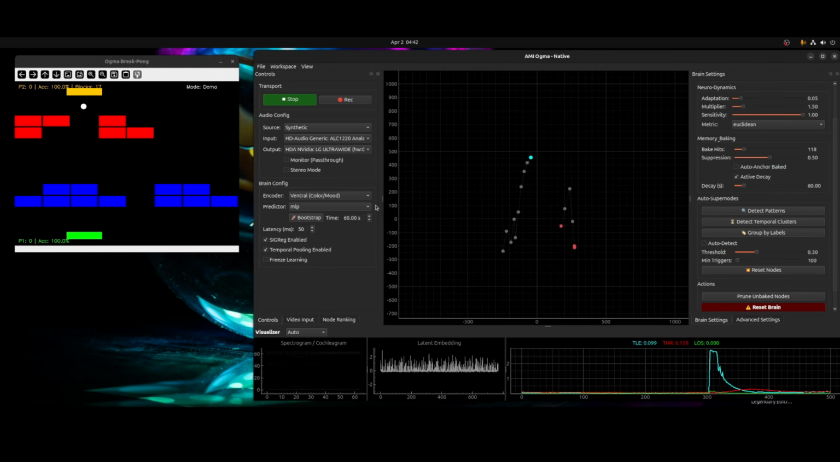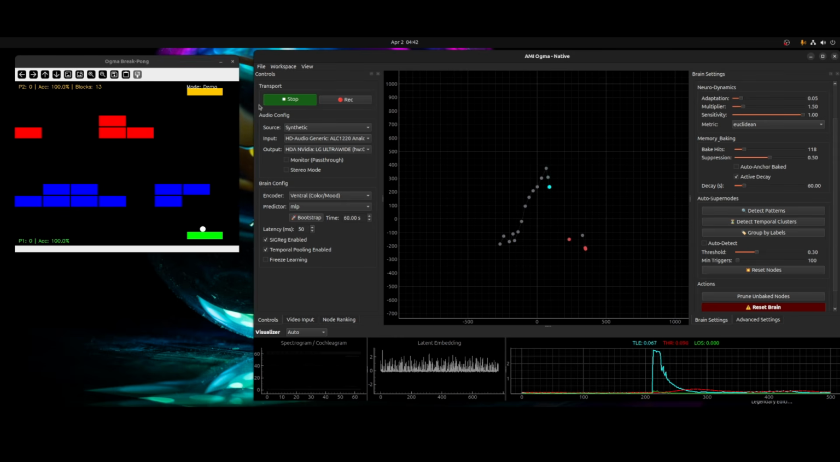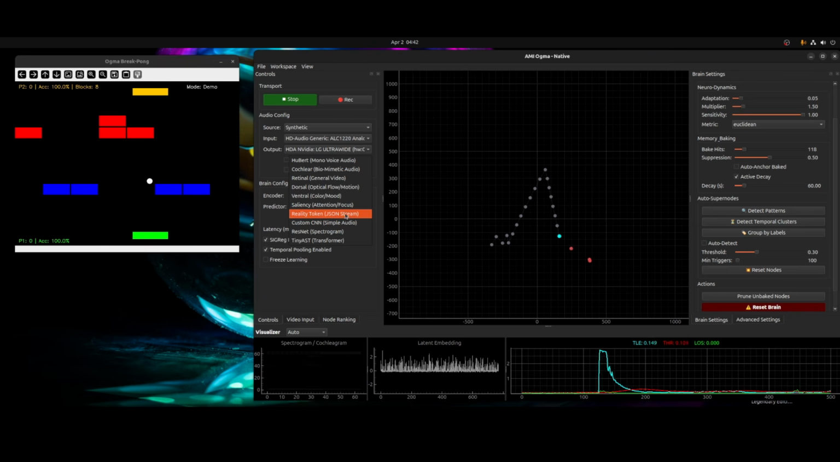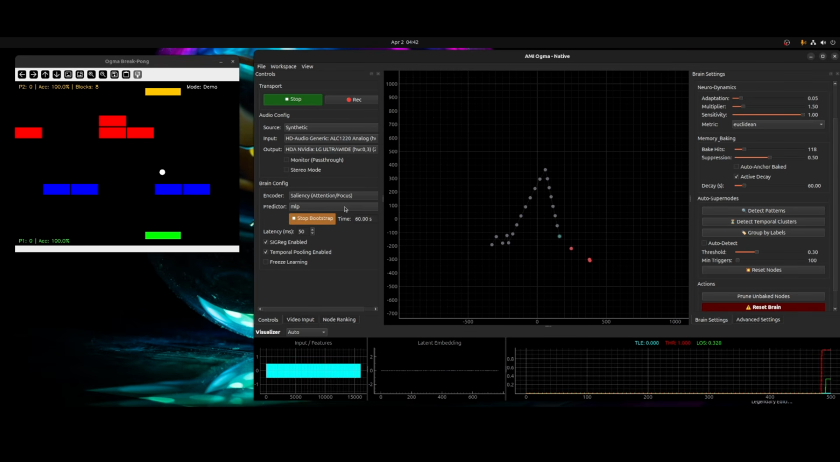So that's obviously kind of collapsing our workspace here. The other encoders, saliency was also one that should be a little bit better. So this one's bootstrapping now. We'll see how it behaves.